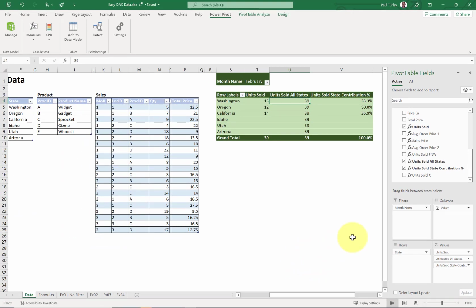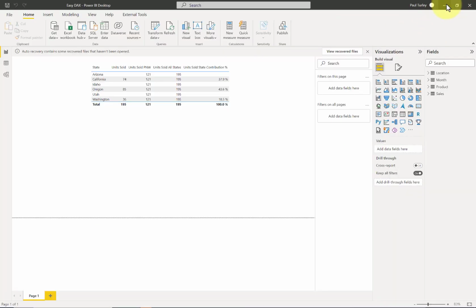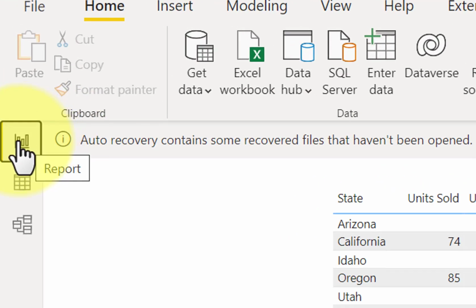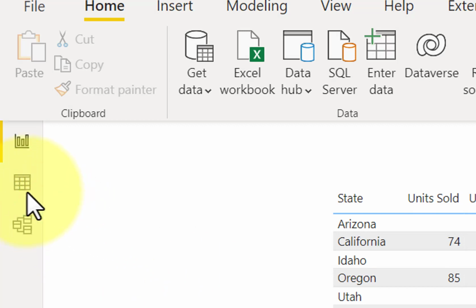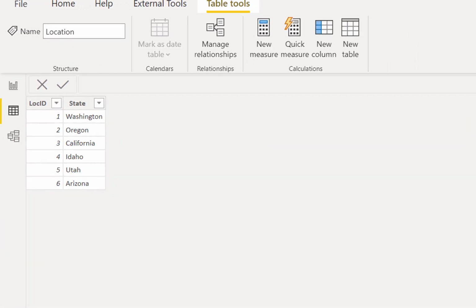All right, let's move over to Power BI, which is actually a much easier environment to work in to define measures. All right, so let's talk about how we create measures in Power BI, either here on the report canvas page, which you can get to with this icon right here, or in the table grid pane.